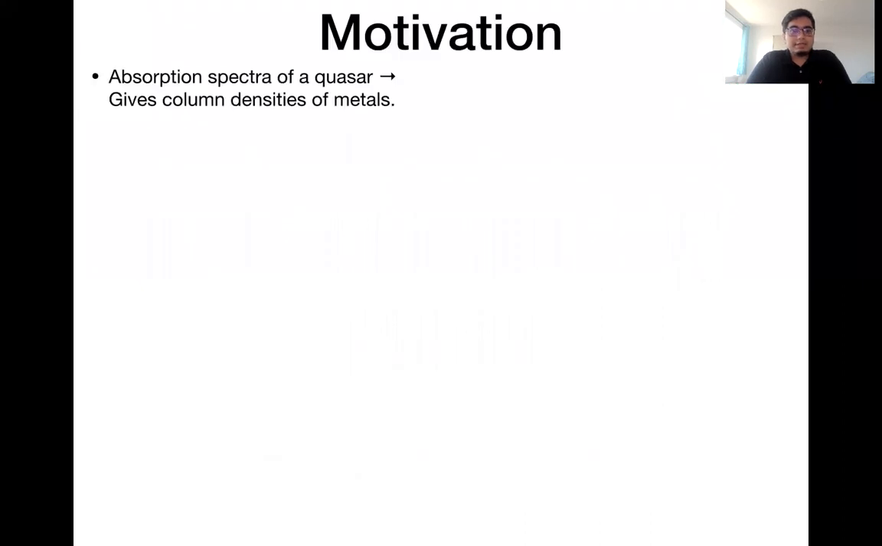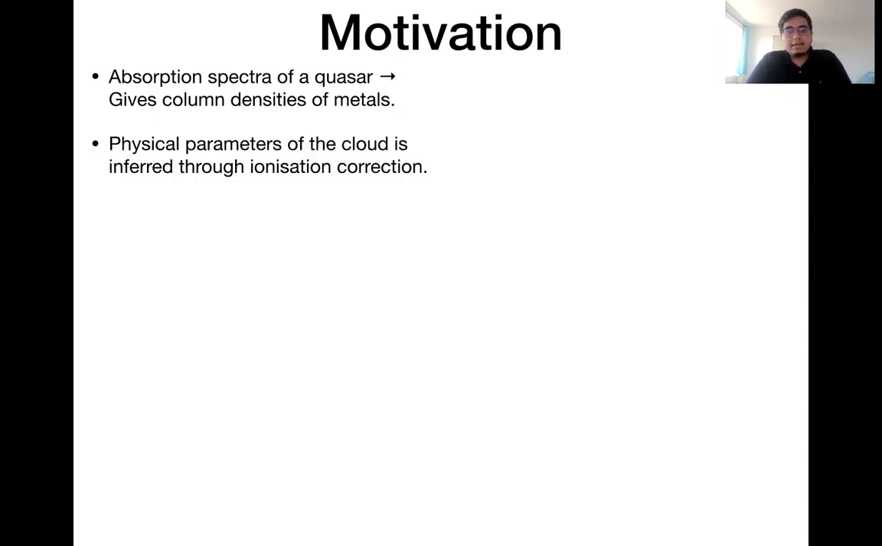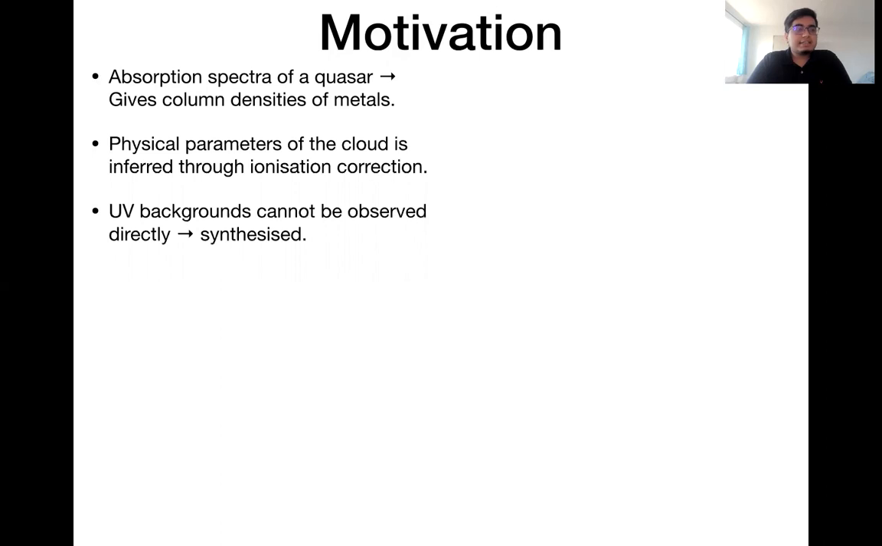So we know that the absorption spectra from a quasar gives us the column density of metals in the line of sight clouds. And from this, we can actually infer the physical parameters of the cloud in our line of sight, such as its density or metallicity, and from that, even its thickness. But for that, we need its ionization correction. For the ionization correction, we need the UV background that was irradiated on the cloud.